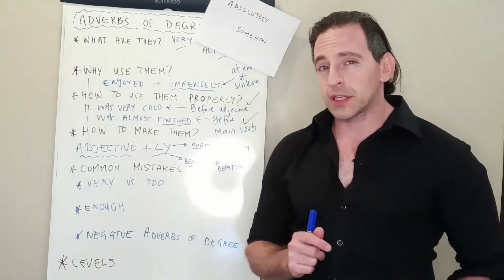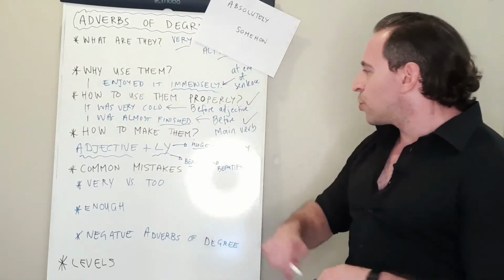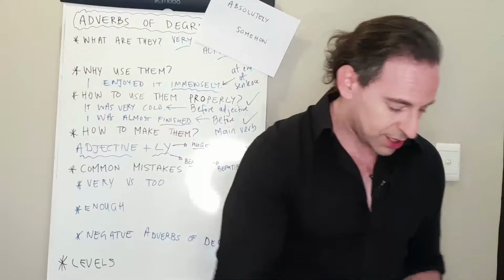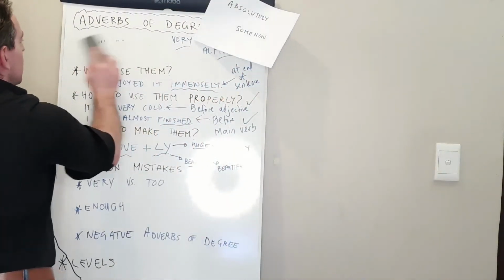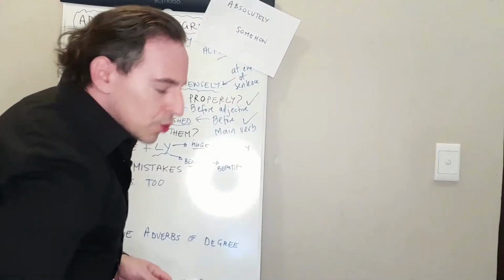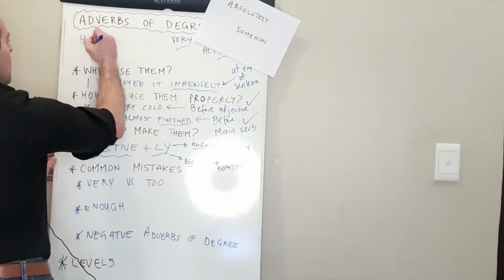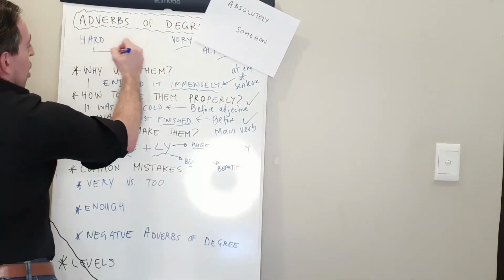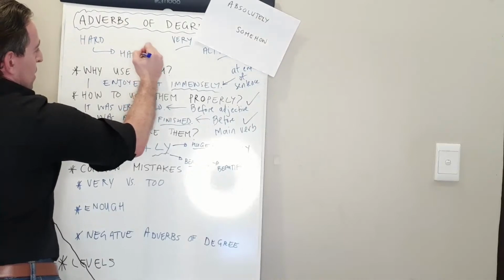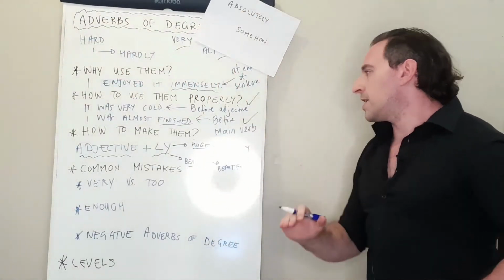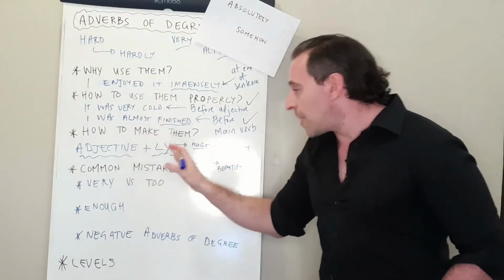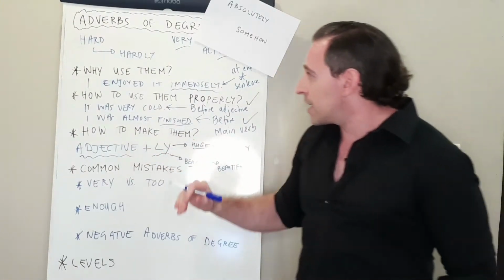Someone has asked, what do we do about the word hard and hardly? And this is a very good question, because what we've said is you can take an adjective, make it into a new adverb by adding ly.